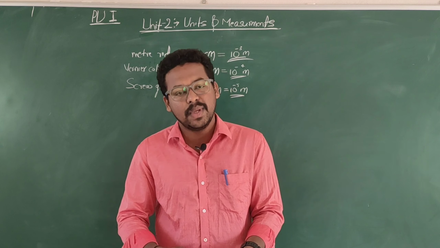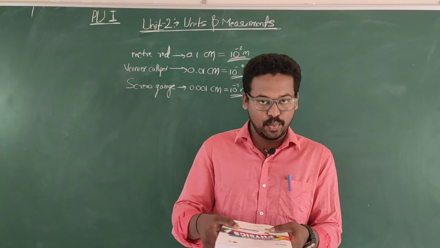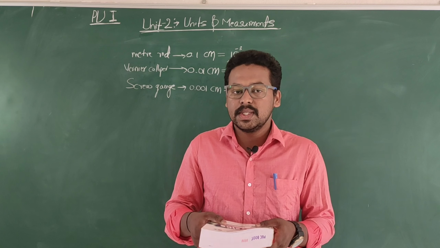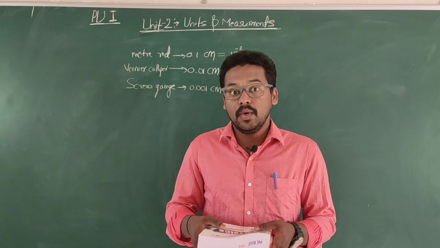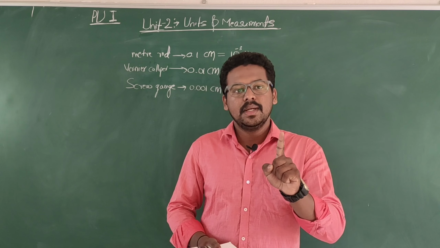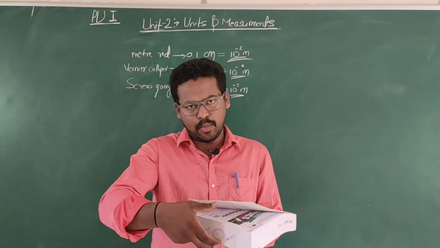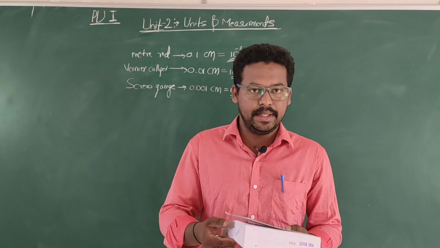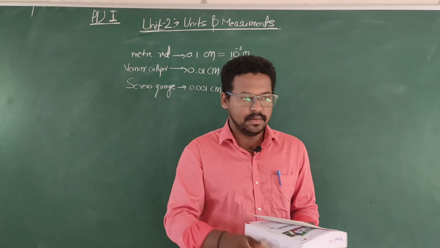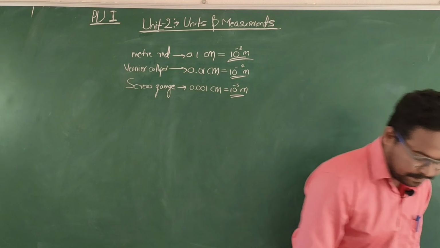Consider 1000 pages are in this book. So the thickness of this book divided by 1000 pages gives the thickness of one page.